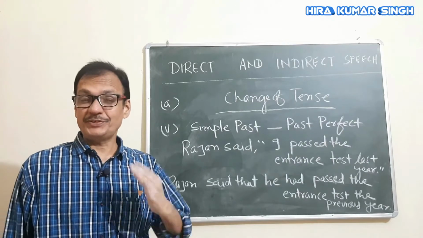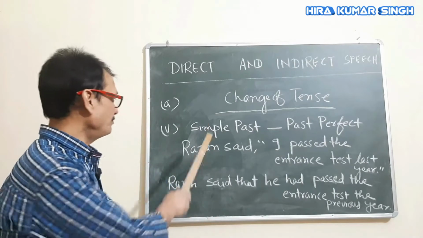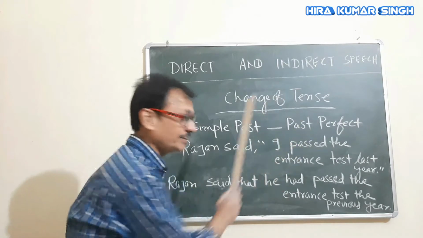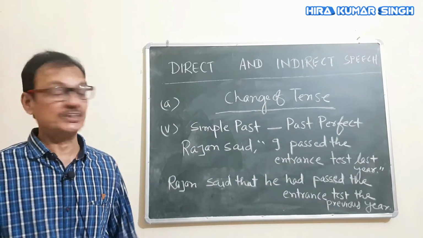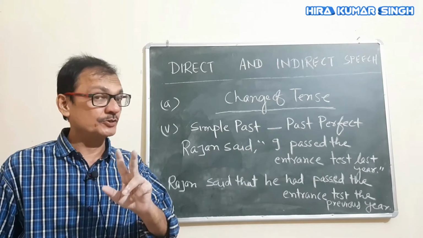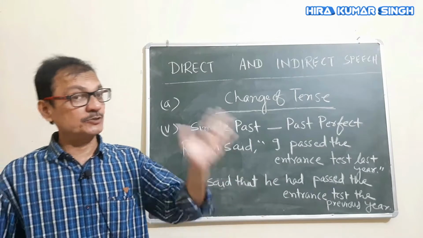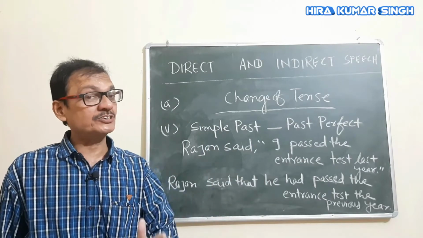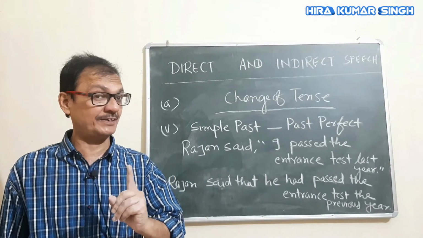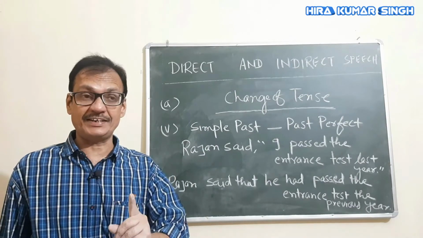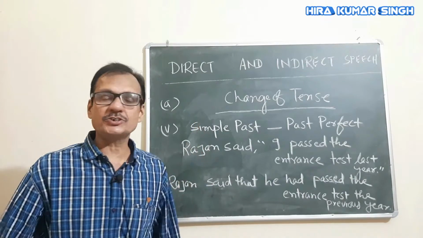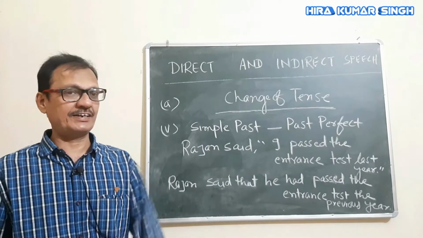Now students, the fifth rule, it is very interesting. Simple past changes into past perfect if simple past is already under the inverted commas in the direct speech. Present perfect changes into past perfect, and simple past also changes into past perfect. You have to keep this in mind. As present perfect changes into past perfect tense, similarly, simple past also changes into past perfect tense.